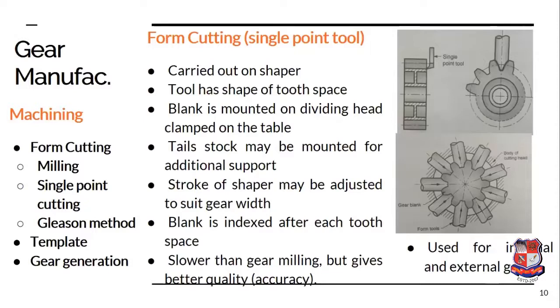So in the time of preparing one tooth in the above process, the complete gear is obtained in the second process. In case of the single point cutting tool, the gear produced is accurate and of better quality, but it is a very slow process.